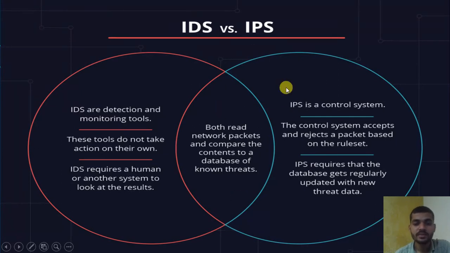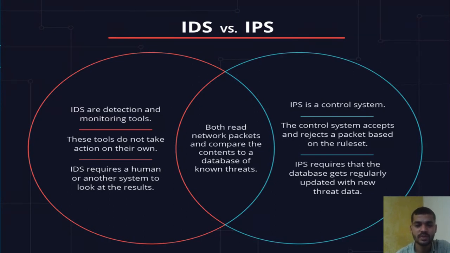But what is the comparison between them? They both read the network packet and compare the content to a database of known threats. As I told you previously, they compare that data. It may be a threat, a suspicious activity, the name of a virus, or things which are different from the regular activities.